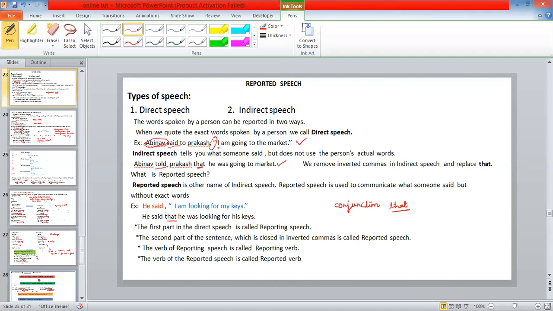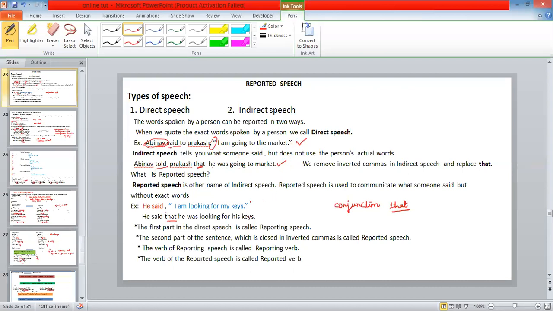Here "I" is first person and it changes to "he." "Am" is present tense and changes into past tense "was." "Am going" is present continuous, and "was going" is past continuous. So present continuous changes to past continuous. "I am going to the market" becomes "He was going to the market." So this is an example of direct speech and this is an example of indirect speech.